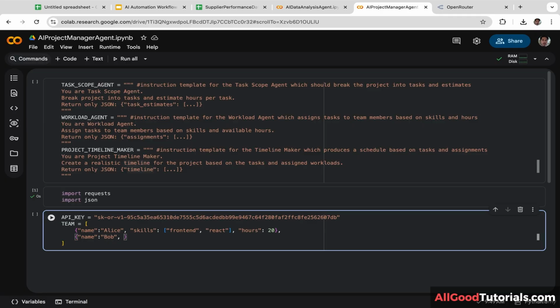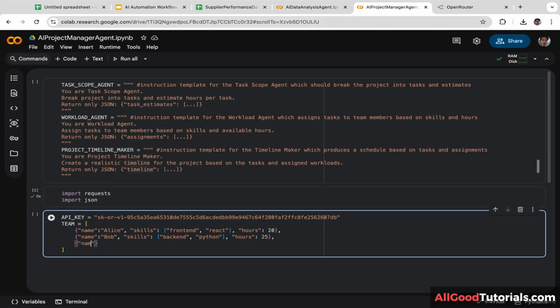Next, we are going to define his skill sets: backend and Python. And he will be working 25 hours per week. And let's add one more employee. I'm going to set the name to Kara, just a random name, guys. Next, we are going to define her skill sets.